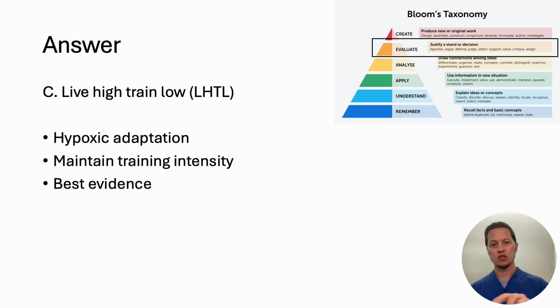The live low, train high is really for the hypoxic effect. You're not going to increase hemoglobin, but you are going to target buffering capacity and glycolytic enzyme activity. So, if your event is basically sprint training or resistance training like sports, this actually may help to a certain extent, especially resistance training, as if you think of the intermittent hypoxia method that draws some similarities to the BFR, blood flow restriction method, so there may be some value there.